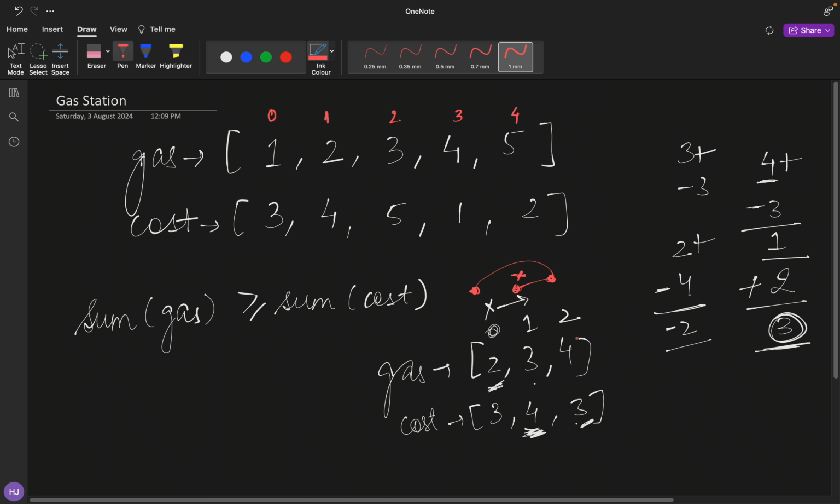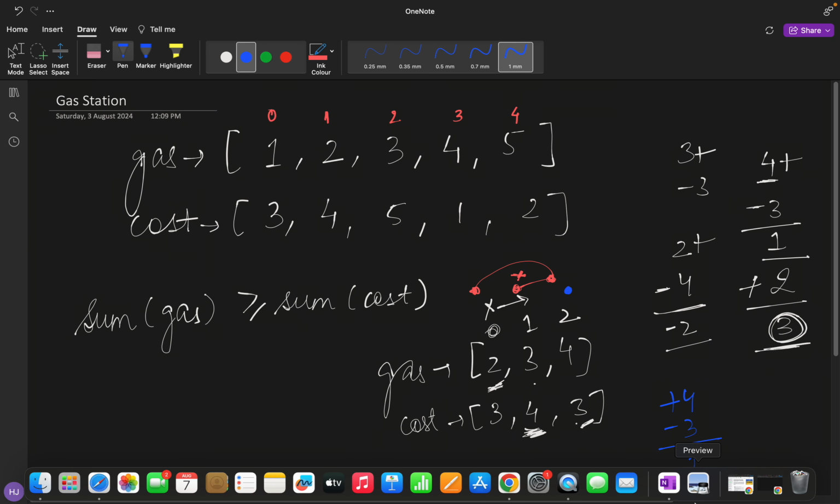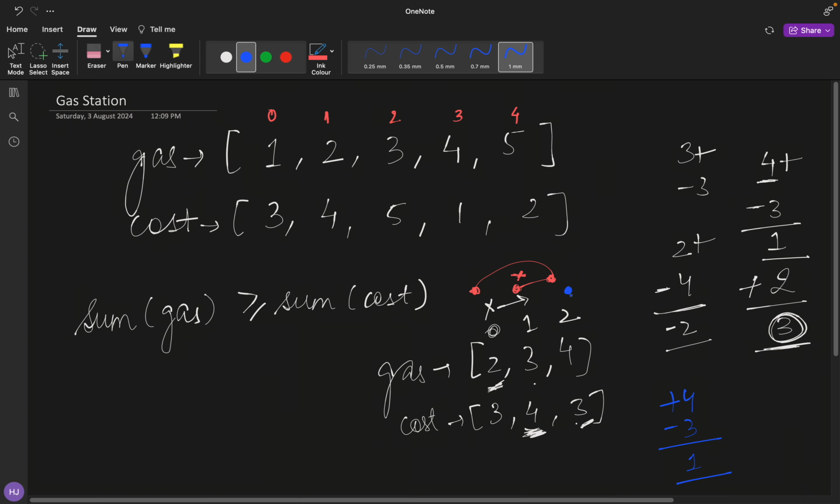So are we able to complete the circuit? Maybe in this case we can try. Initially we have 4 units of gas. In order to traverse back, we will need 3 units, and then we are left with 1 unit of gas. Then I have come back to the 0th index, and now I will add 2, so I have 3 units of gas.